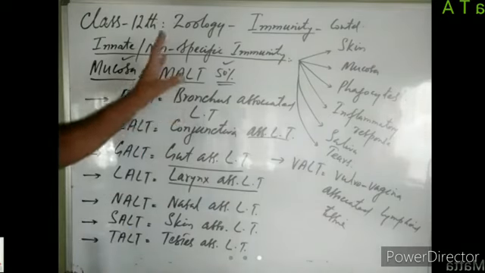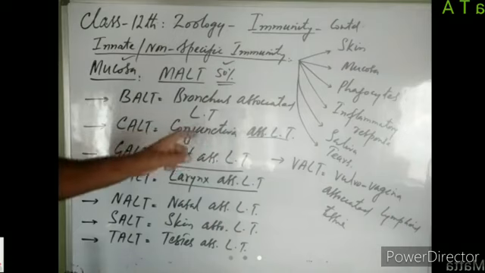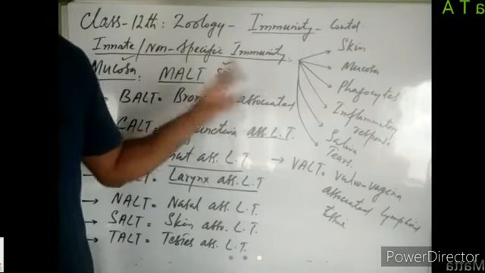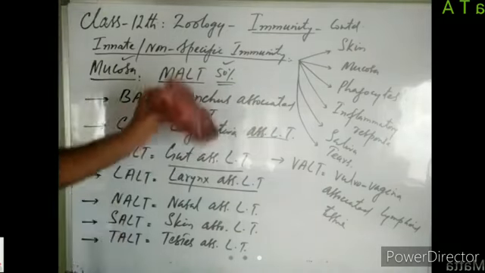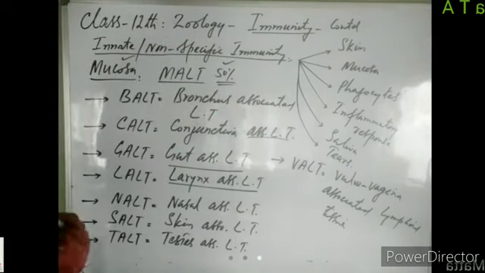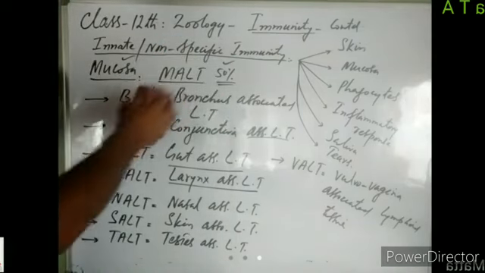So in this way, this mucosa serves as the second line of defense against the entry of pathogens in our body, right? So that was all about mucosa, right? Then after that, we have got phagocytes.